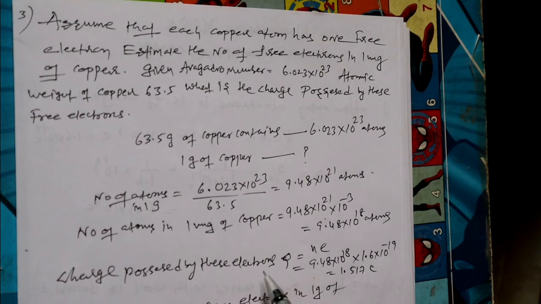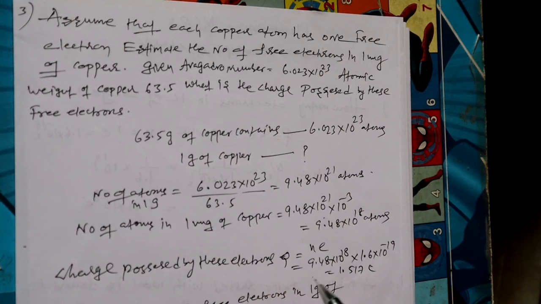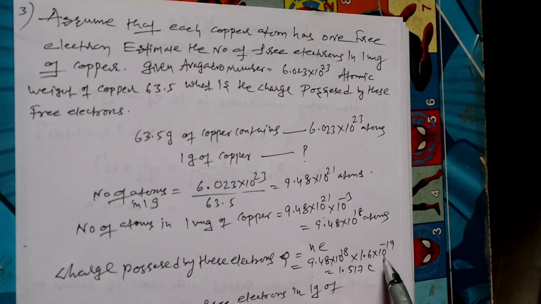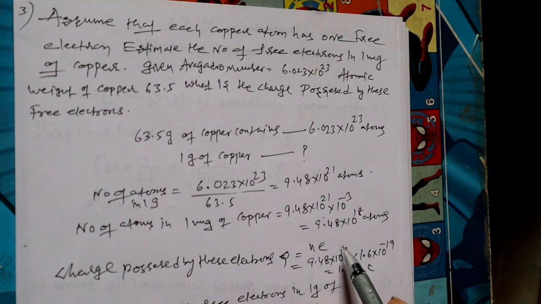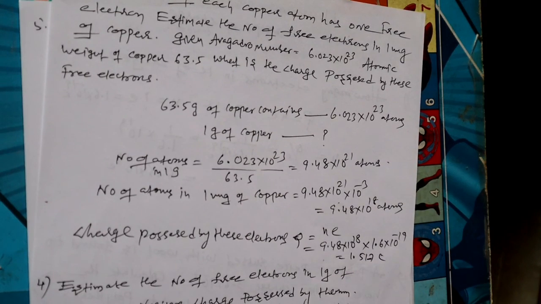Now the charge possessed by these electrons: Q is equal to Ne, where N is the number of electrons, 9.48 times 10 to the power of 18, times 1.6 times 10 to the power of minus 19. What we get here is 1.517 coulombs. So this is the one problem.